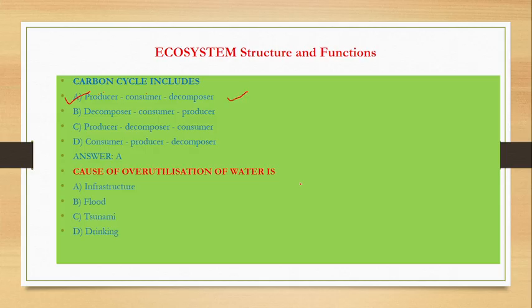Now, the second question, the cause of overutilization of water. Water itself is the most sustainable material for human beings because everyone needs water. About 2 to 3 liters per individual is required only for drinking purposes.